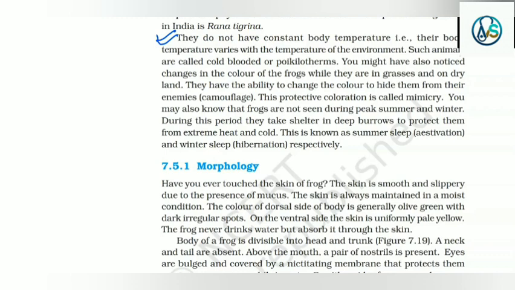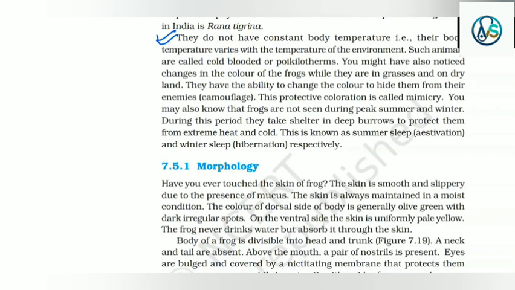You might have also noticed changes in the color of the frogs while they are in grasses and on dry land. They have the ability to change the color to hide themselves from their enemies. That is known as camouflage. This protective coloration is called mimicry.